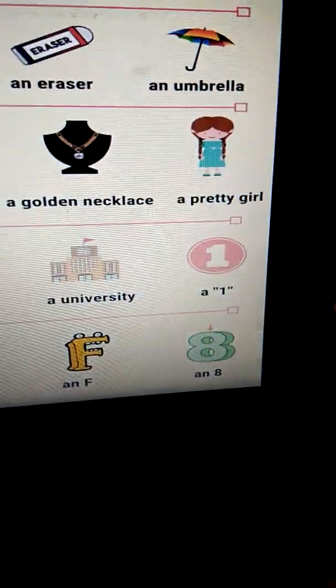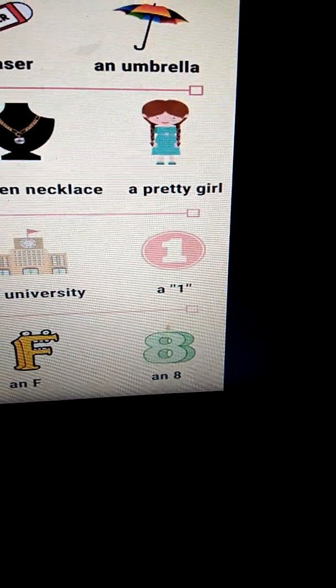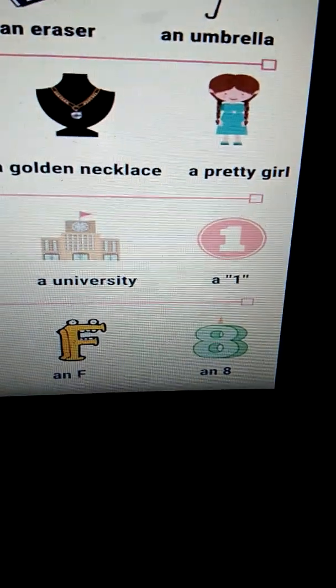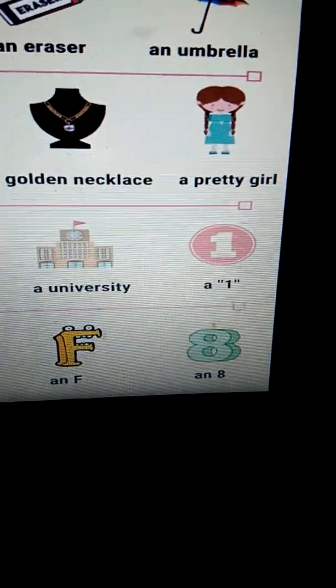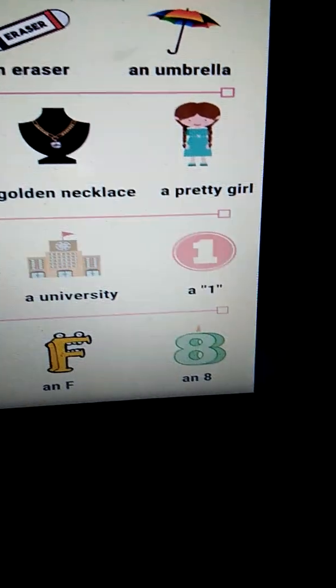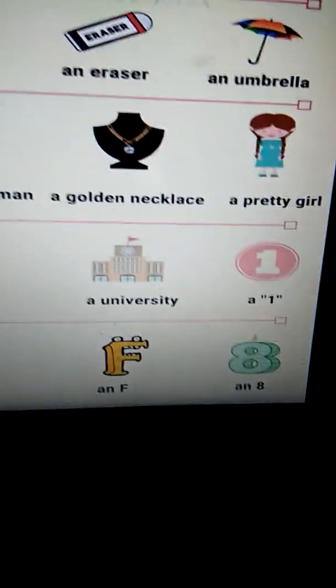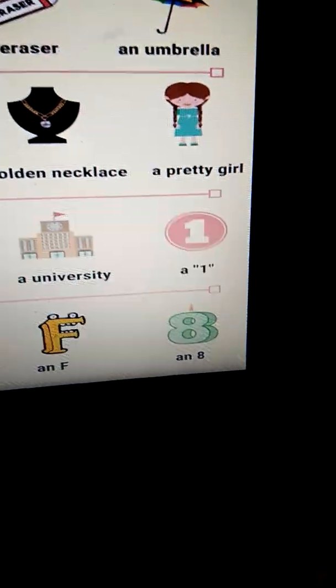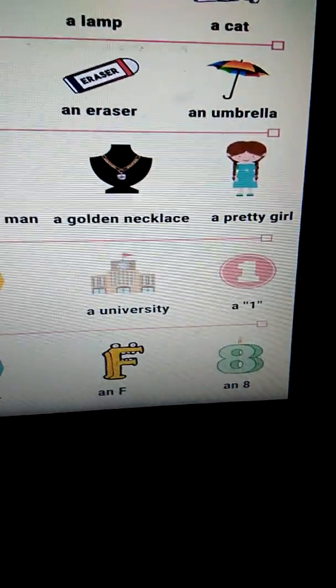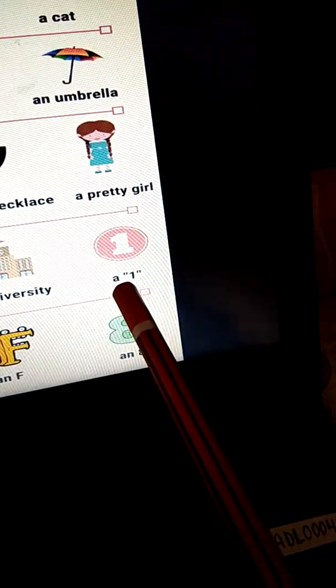Okay. Again the same case: a one. W, one. What is the spelling of one? When we win something, the past tense of win is won, W-O-N, one. Here also we say one. Right? A one. W is not a vowel, it is a consonant. So the article is a.